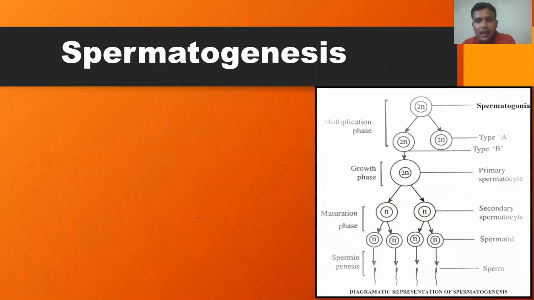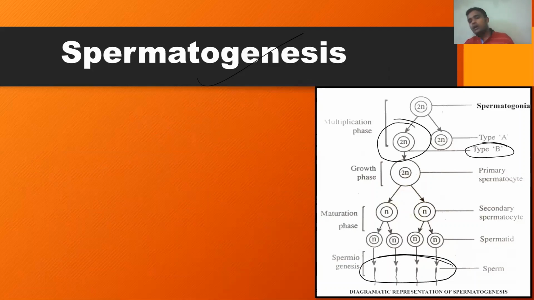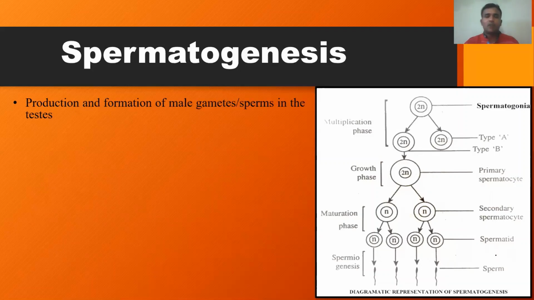So this is regarding the spermatogenesis. One spermatogonia totally produces 4 sperms at the end of spermatogenesis. From one type B spermatogonia, or from one primary spermatocyte, 4 sperms are produced, and all these sperms are haploid. Let us see the important points.